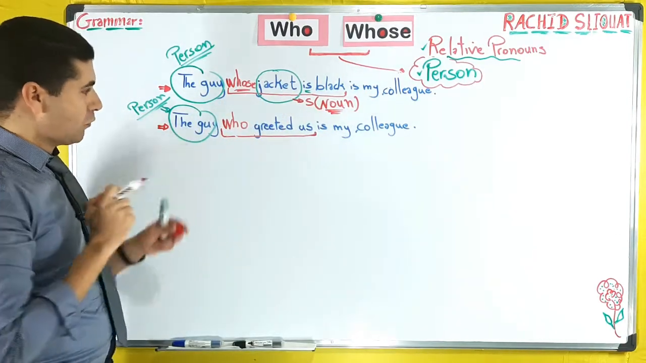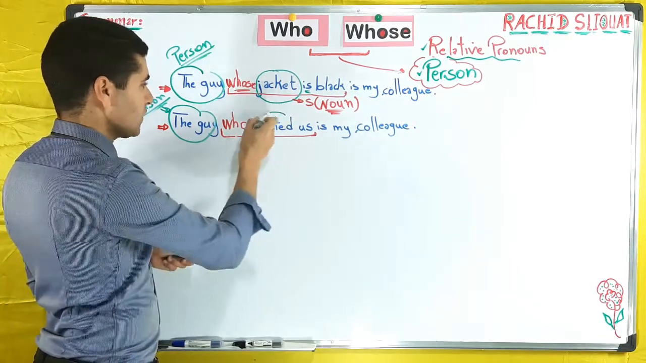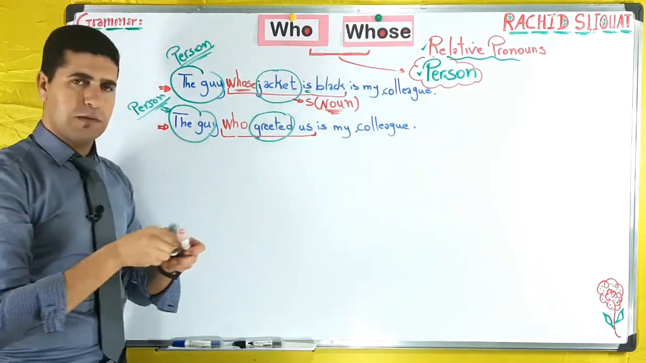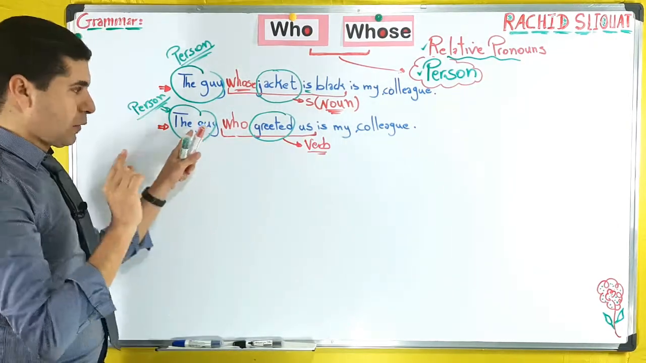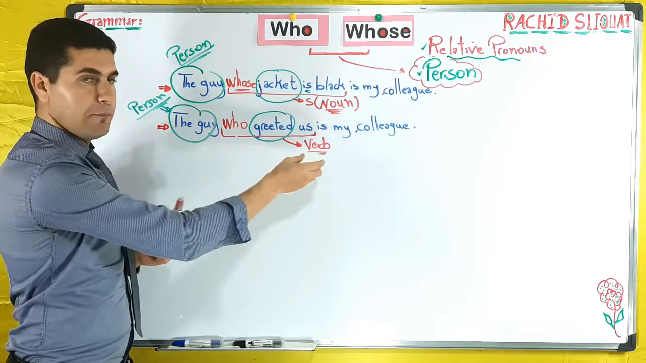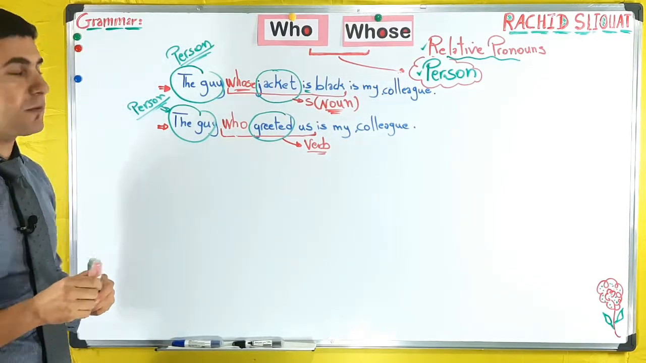Let's see number two, who greeted. Now here we have the word greeted. Is it a noun? No, it is a verb. So here who is followed by a verb. This is difference number one.